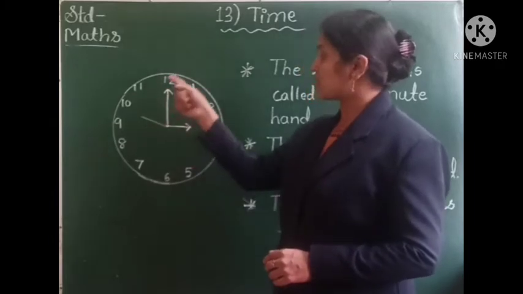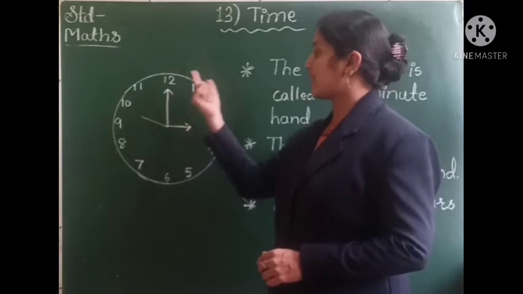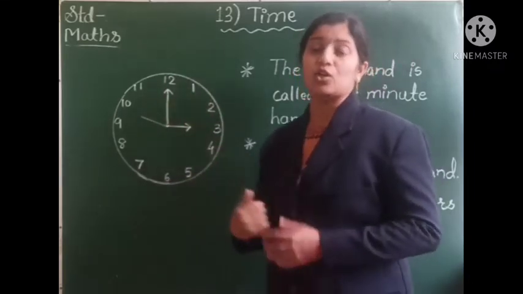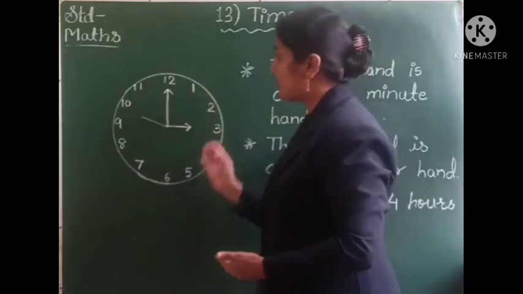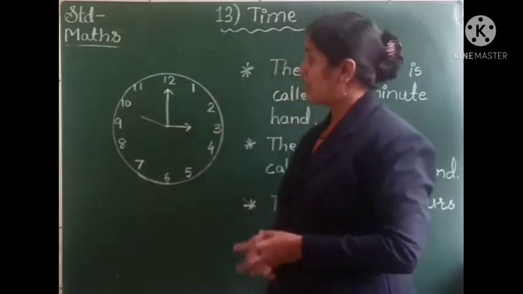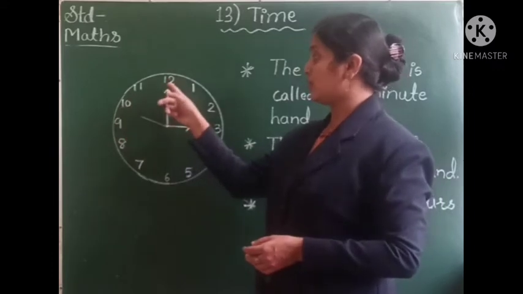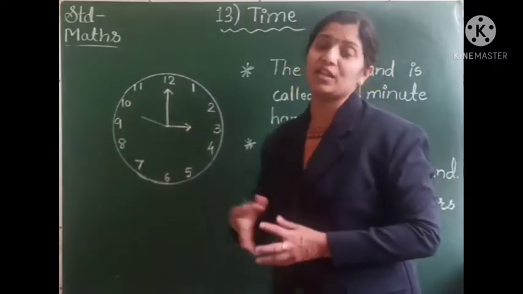And when the minute hand completes its round, the hour hand will move.